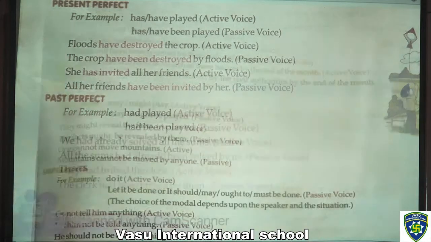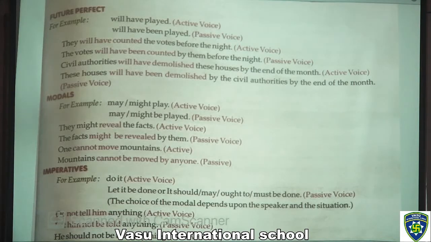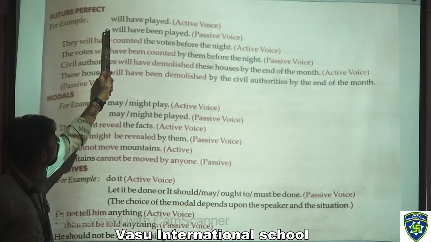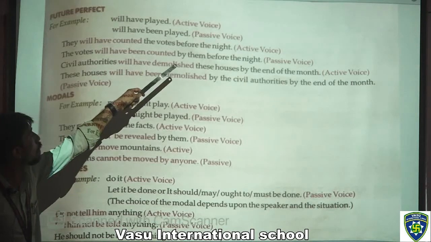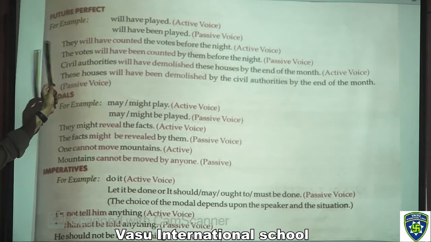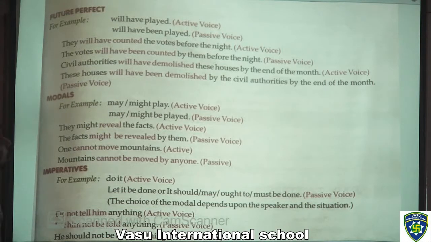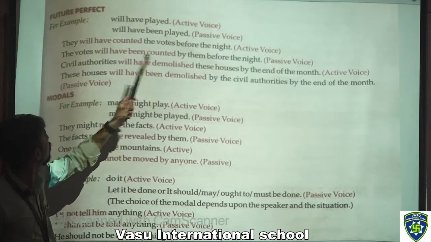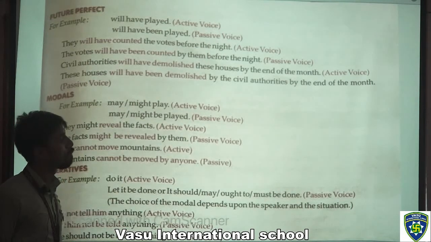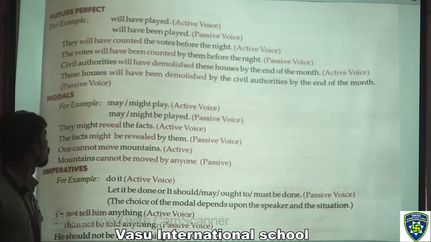Next page. In the future perfect tense, how can we frame the sentences? For example, this is the formation: will have played, that is active voice. Will have been played, that is passive voice. In this example, first one, they will have counted the votes before the night, that is active voice. The votes will have been counted by them before the night, that is passive voice.